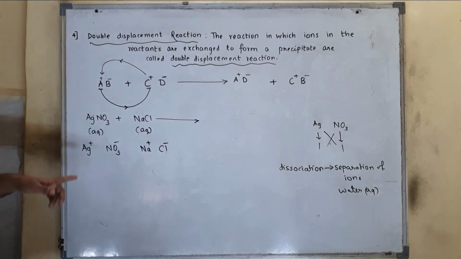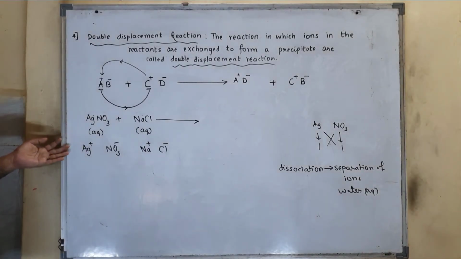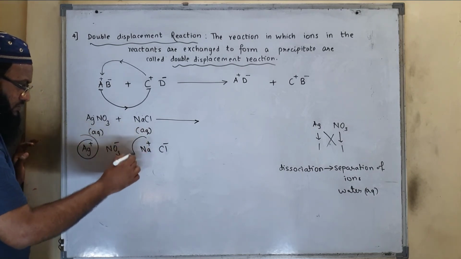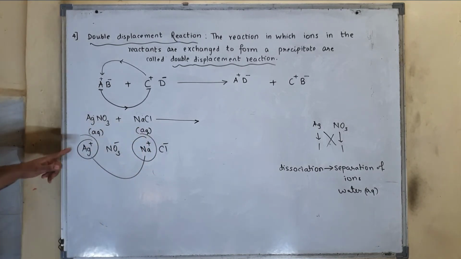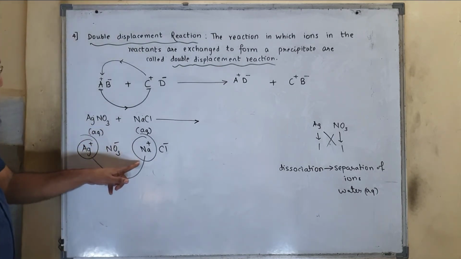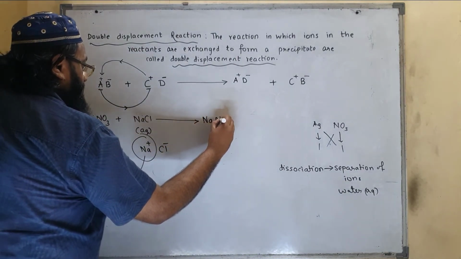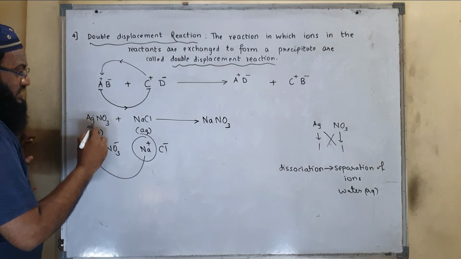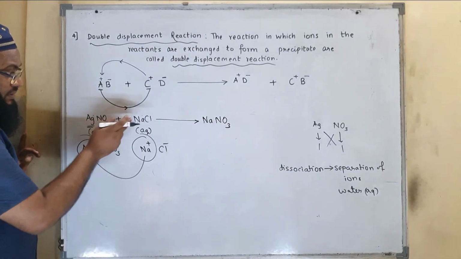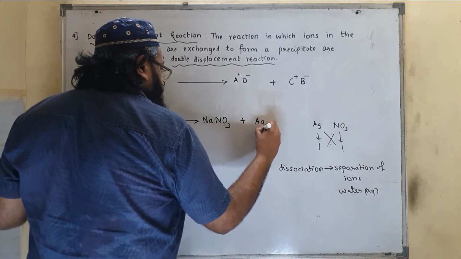Now the reaction in which ions in the reactants are exchanged, our reactants are silver nitrate and sodium chloride. The ions are exchanged here. Instead of Ag plus, it will form Na. I mean Ag plus will be replaced by Na plus. So what is it going to form? NaNO3. The place of silver is taken by Na, and the place of Na is taken by silver, forming AgCl.